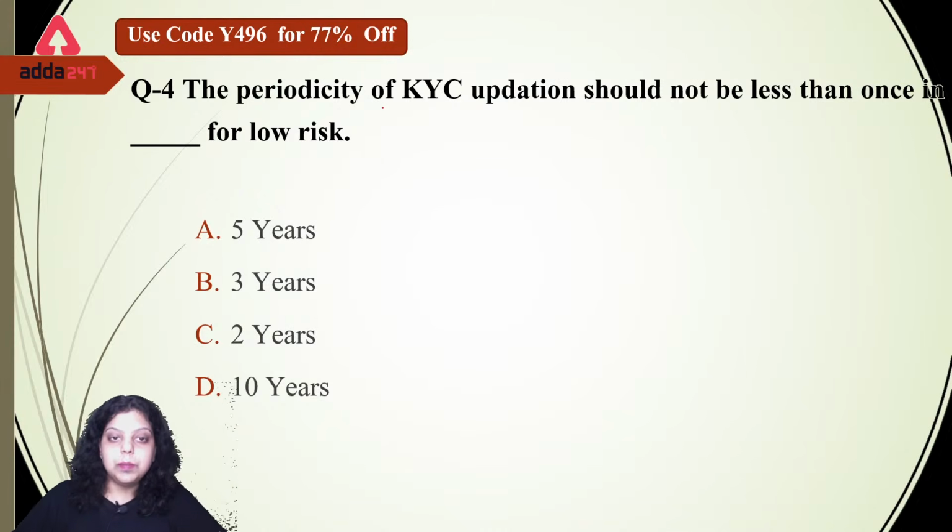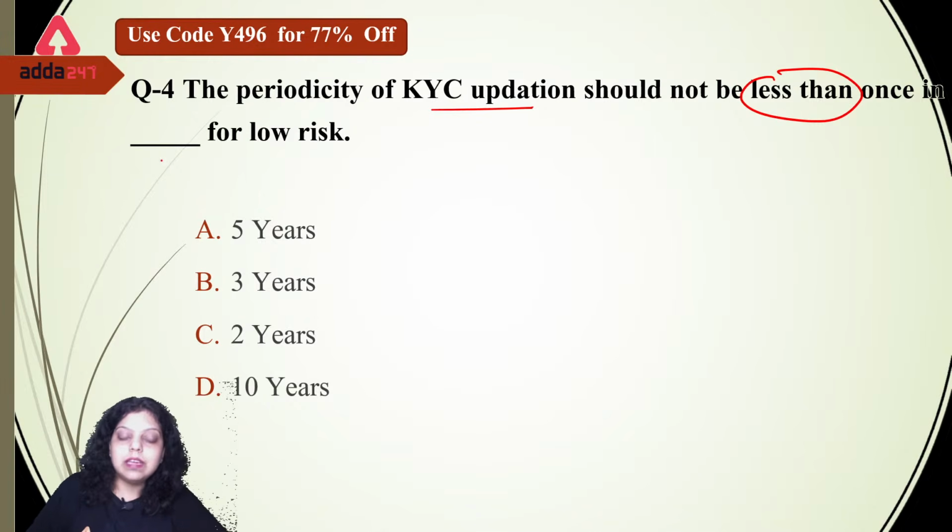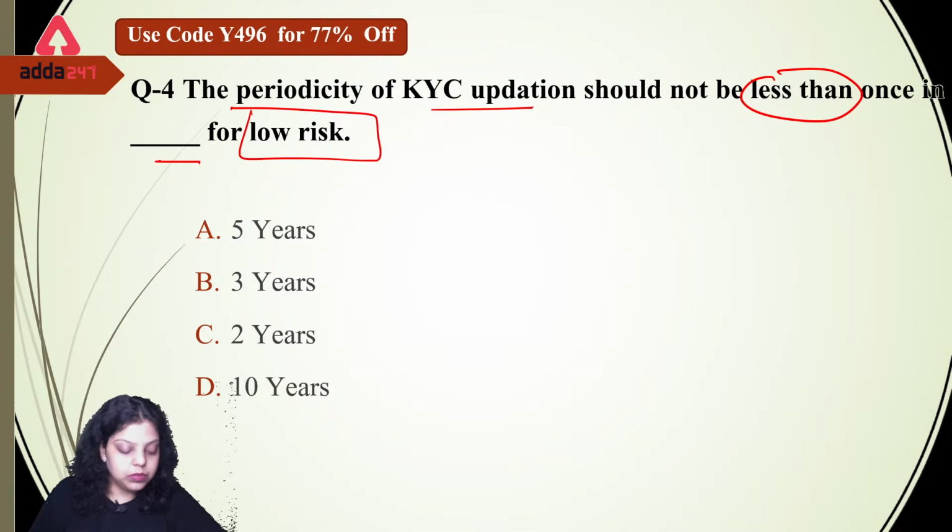Next, the periodicity of KYC updation should not be less than once in dash for low risk customer. Now we are talking about the low risk customer. At least once in how many years? 5 years, 3 years, 2 years, 10 years. What will be the right answer?